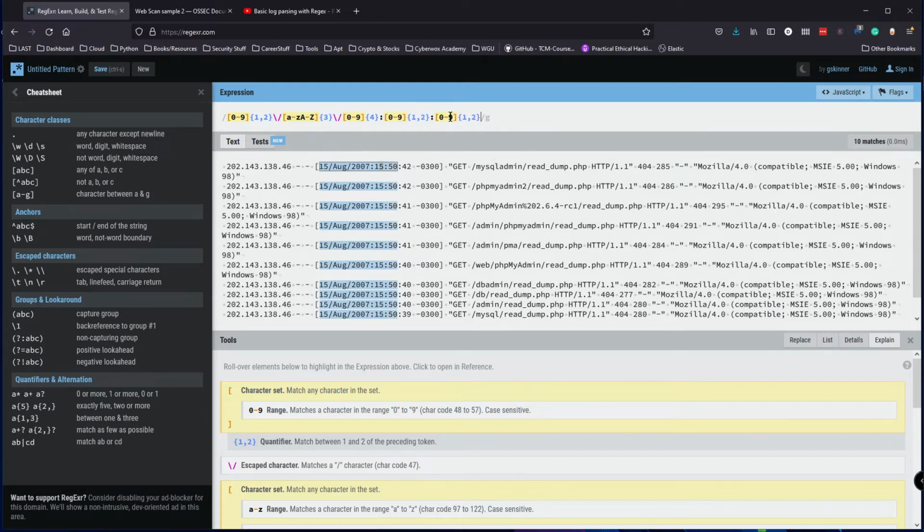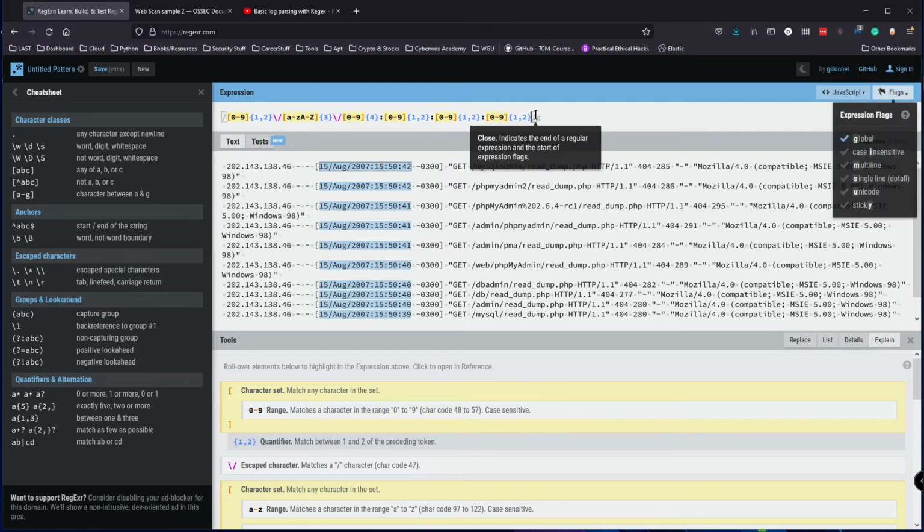So we can just duplicate that and duplicate it again. But let's add that colon here. Awesome. And then if we need to go further, just for the purpose of learning, we can add the white space and then the dash, and then we can add a number to specify for this 0300. That would be 0 to 9, and would be a 4-digit number. So 4. Awesome.